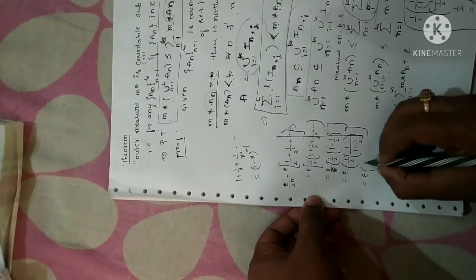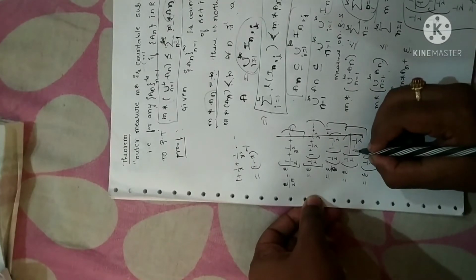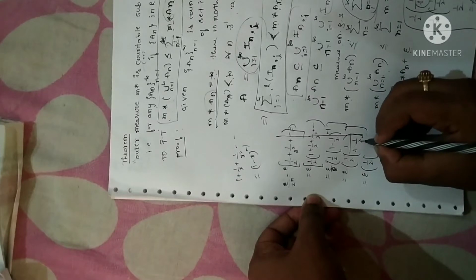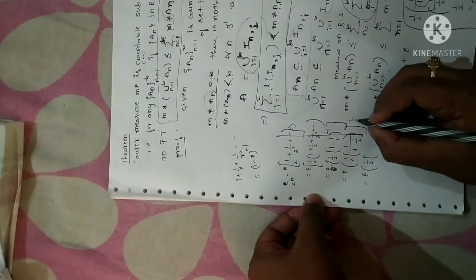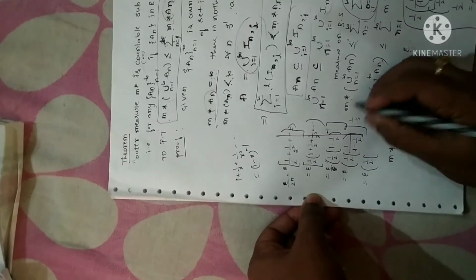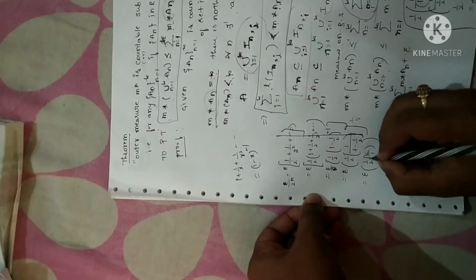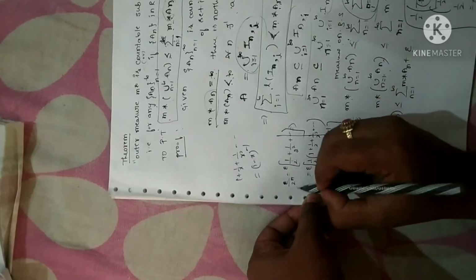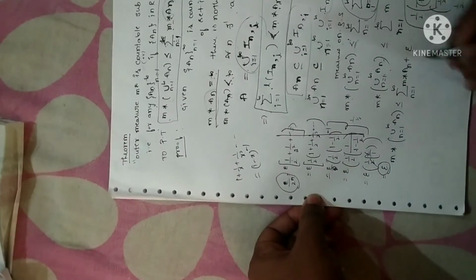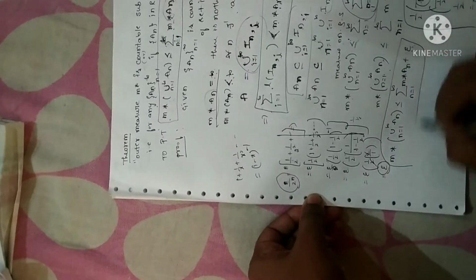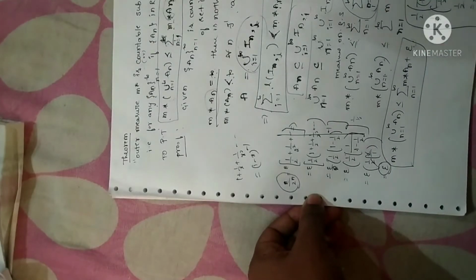Fine. Epsilon as it is, 1 by 2 as it is, 2 LCM I have taken. So 2 minus 1 is 1. 1 by 2 I have. In the sense, 1 divided by 1 by 2 I'll get for this term. So when you shift, you will get 2 by 1. So the 2 gets cancelled. I can write epsilon. So what I have proved is epsilon by 2^n is epsilon. So that is why I have written this statement. Epsilon by 2^n as epsilon I have written here.